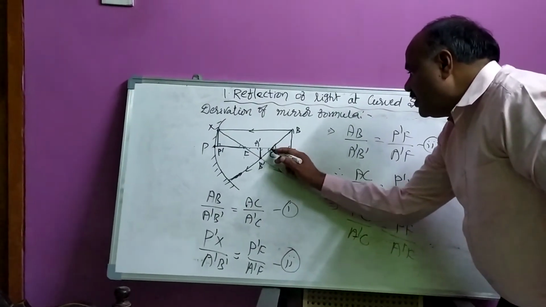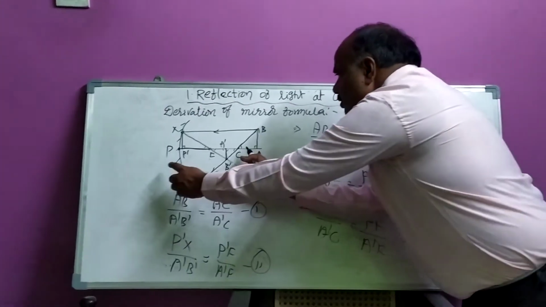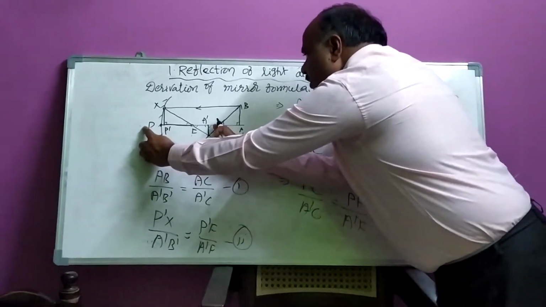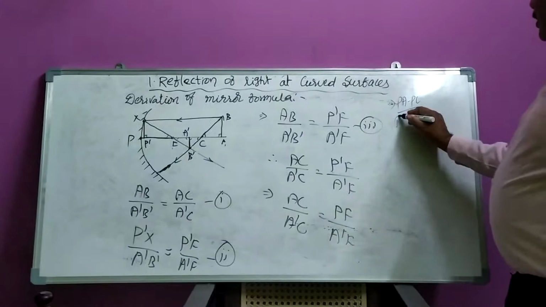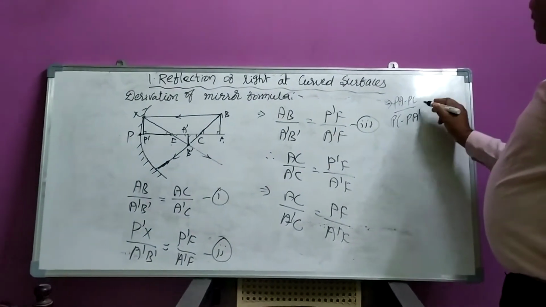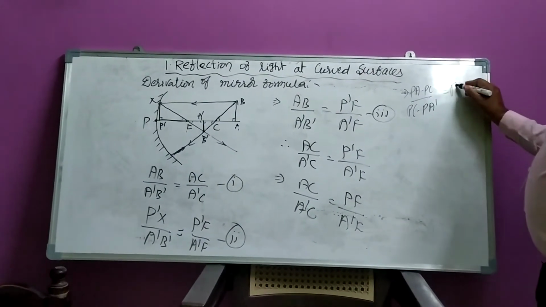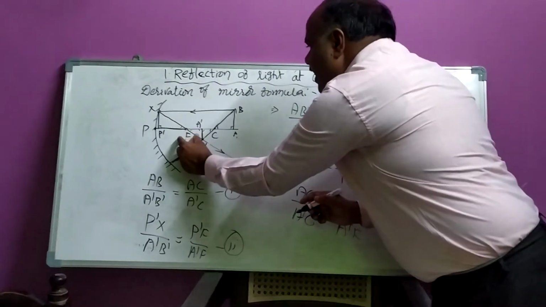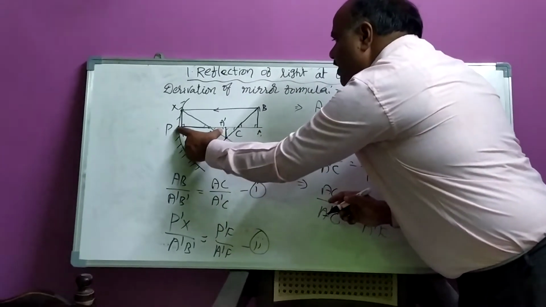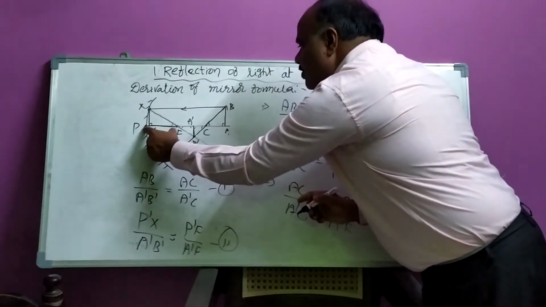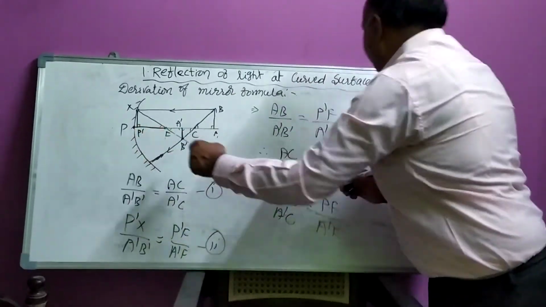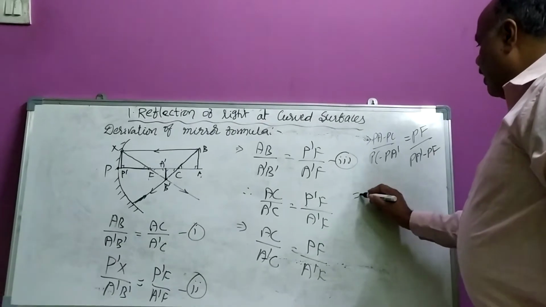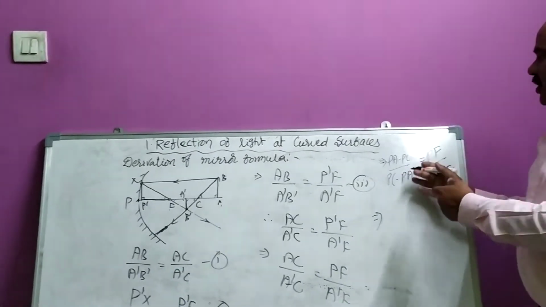This distance, dear students, A dash C, can be written as PC minus PA dash. PC minus PA dash is equal to PF, no problem, by A dash F. This A dash F can be written as PA dash minus PF. Dear students, PA dash minus PF. Now, we substitute all these values.